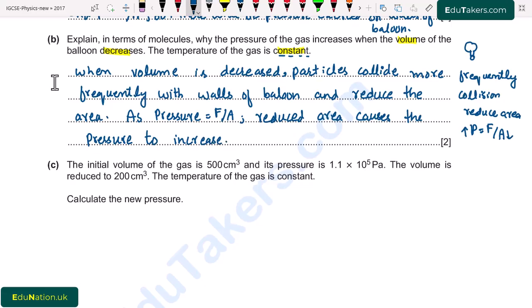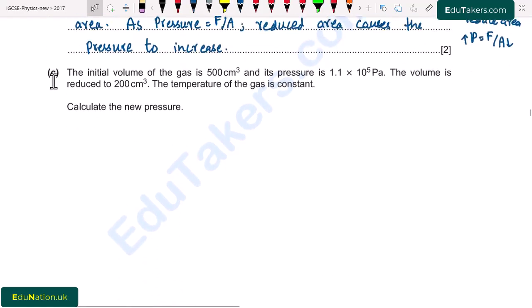So in this way, when we kept the temperature constant and decreased the volume, the pressure increases. Next part, C. The initial volume of the gas is 500 cubic centimeter and its pressure is 1.1 into 10 to the power 5 Pascal. The volume is reduced to 200 cubic centimeter. The temperature of gas is constant. Calculate the new pressure. Here we are given the initial volume and pressure.